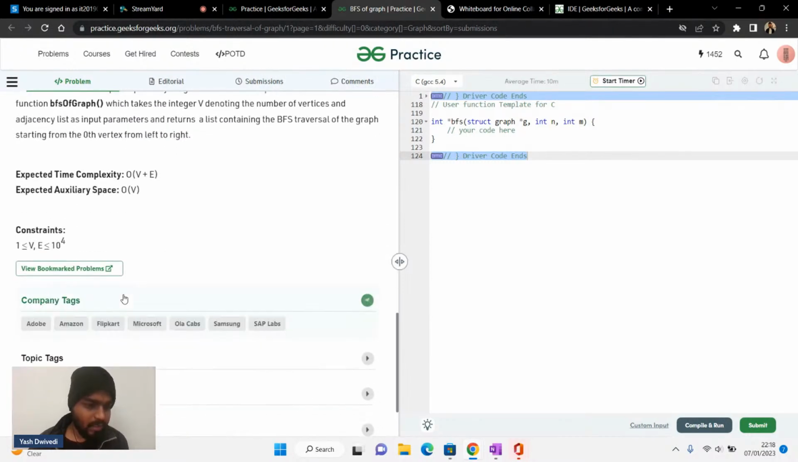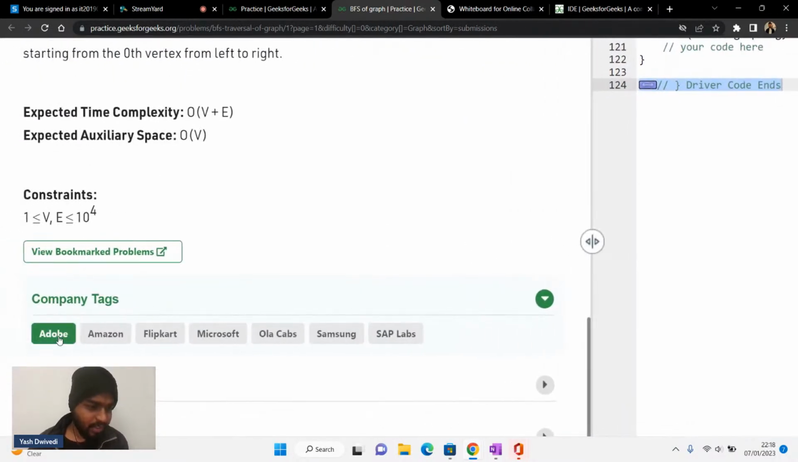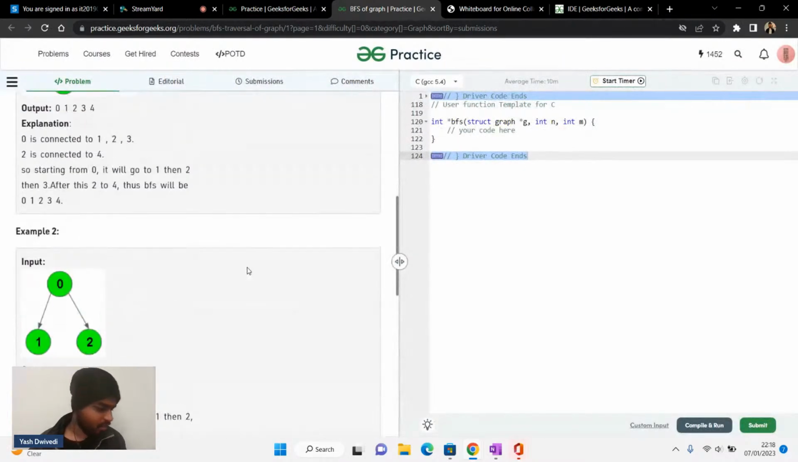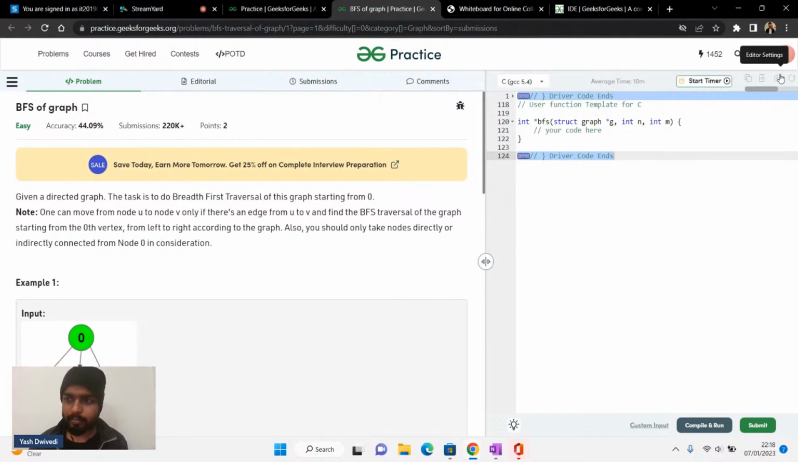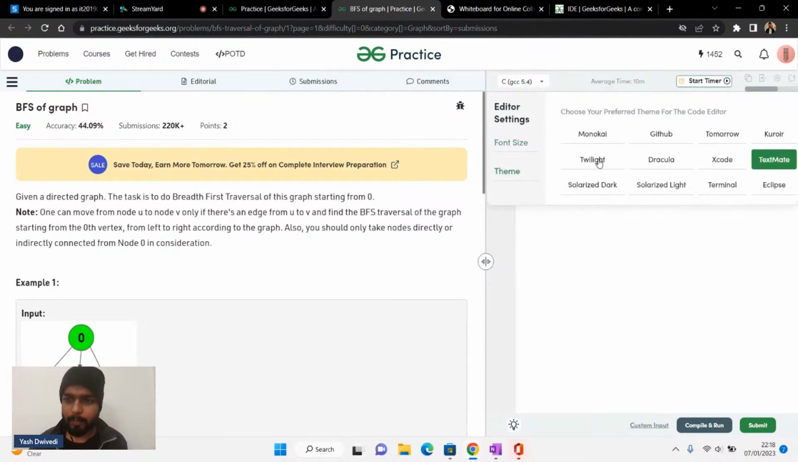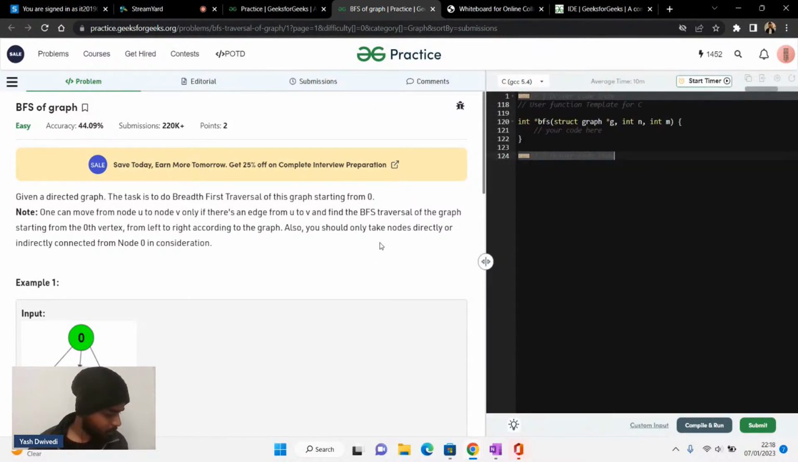All right. If you see this particular problem, it was asked in Adobe, Amazon, Flipkart, Microsoft, Ola, Samsung, and SAP Labs. So a lot of companies have asked this question. So can we do this problem, guys? Yes or no? Okay, I'm a beginner. Right. So let's do this problem.